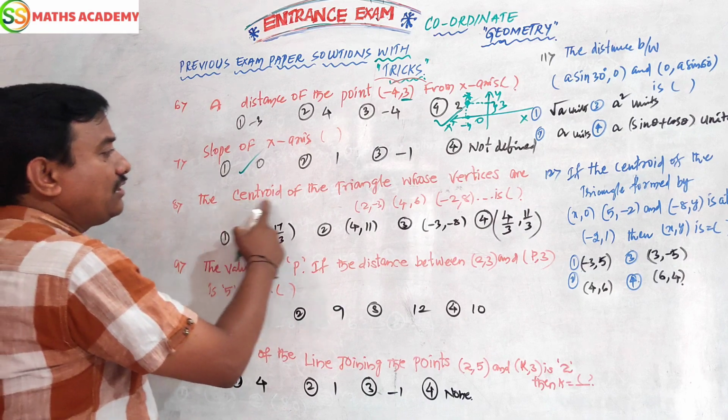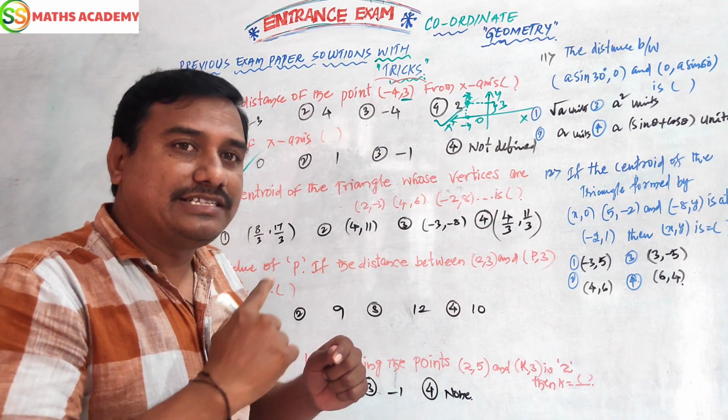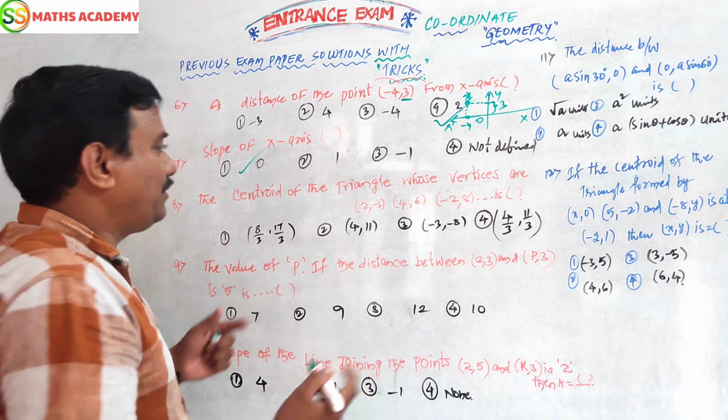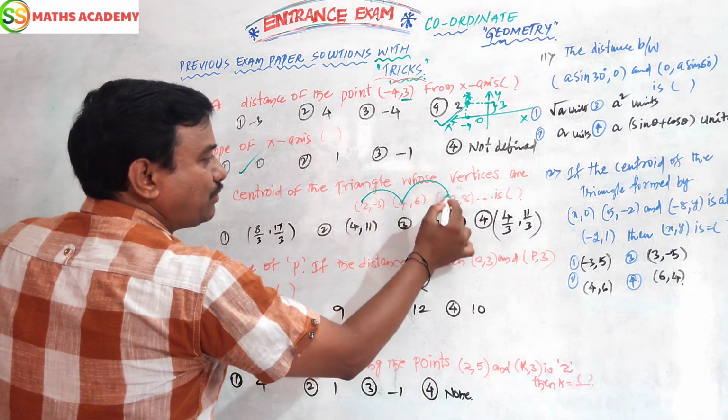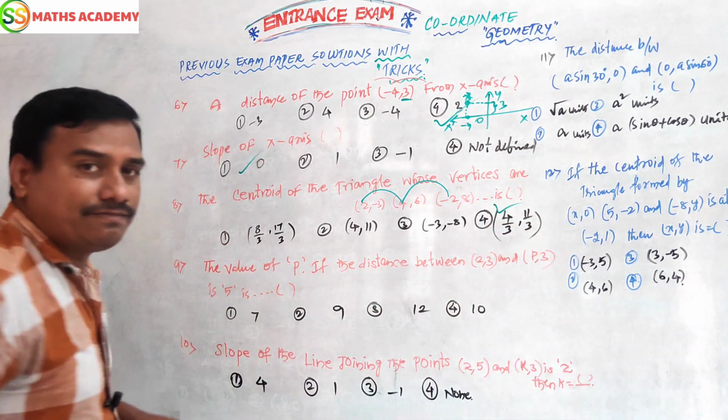Right? The centroid of the triangle whose vertices are given: the x coordinate is (x1 + x2 + x3)/3, that means (2 + 4 + 6 - 2)/3 = 4/3. This is the answer. Finish.